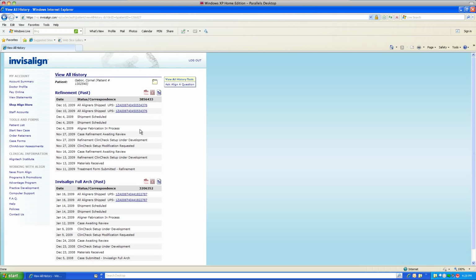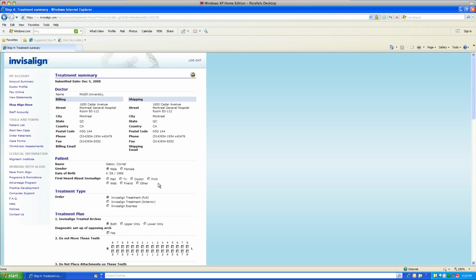Here we're going to see detailed order history for the initial treatment and for any subsequent treatments. Since we're interested in the initial prescription, head down to where it says Invisalign Full Arch, which was the initial treatment, and click on the treatment icon. Normally, when you start a new case, you'll need to enter in the prescription before the ClinCheck is actually generated.